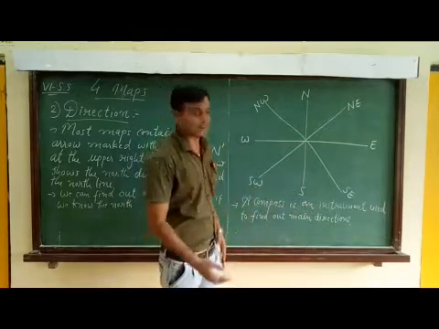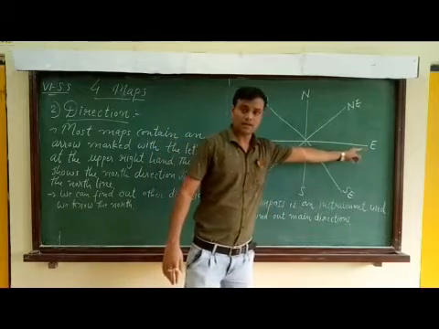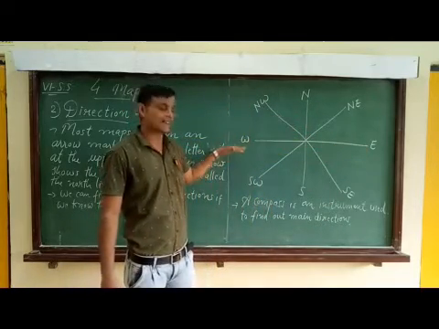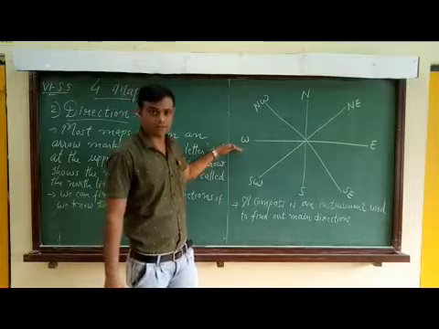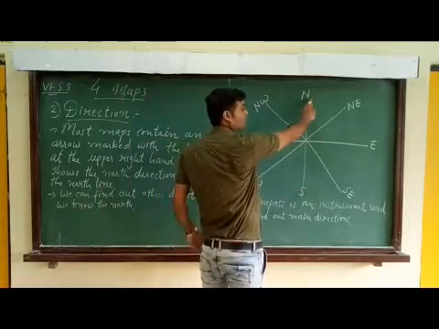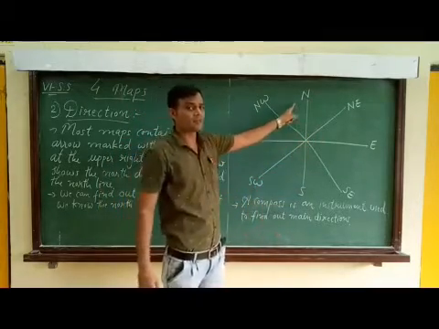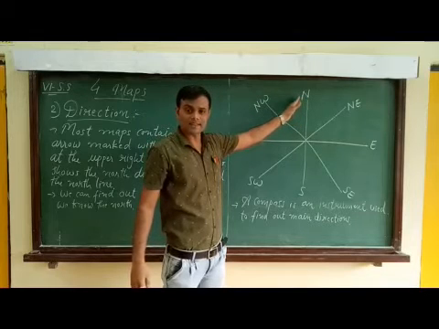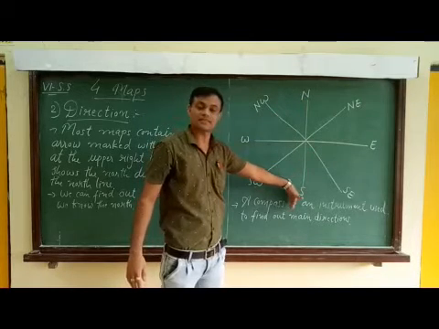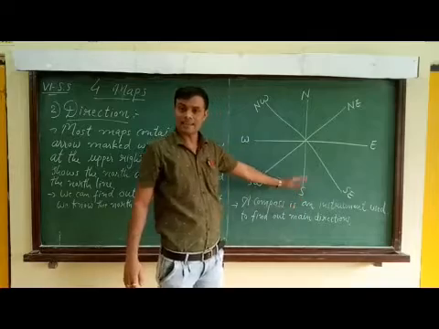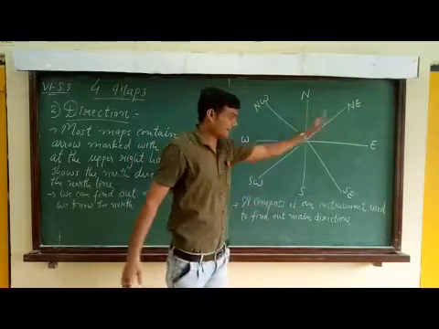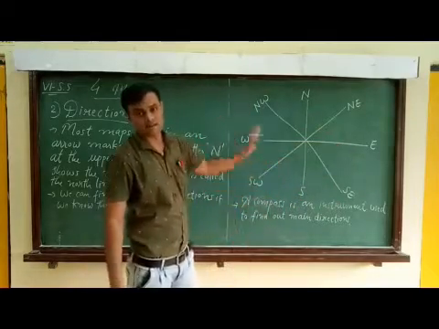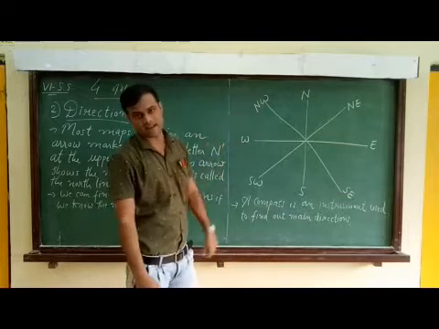At its right side it is east, and its opposite is west. If we know the north direction, we can easily get its opposite, the south direction. Its right side is east and its left side is west.